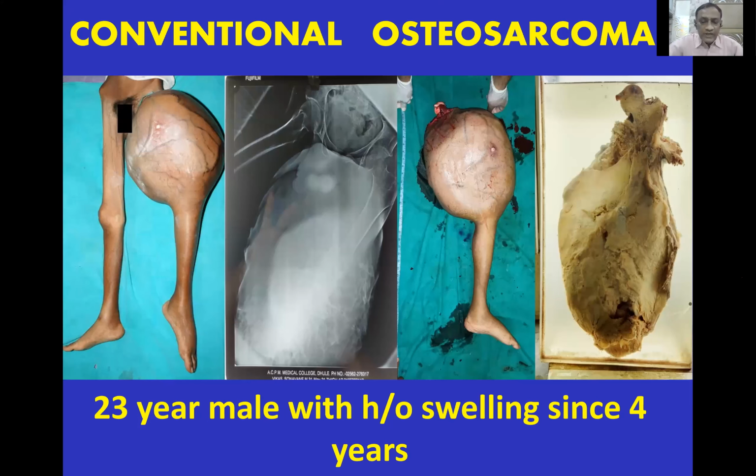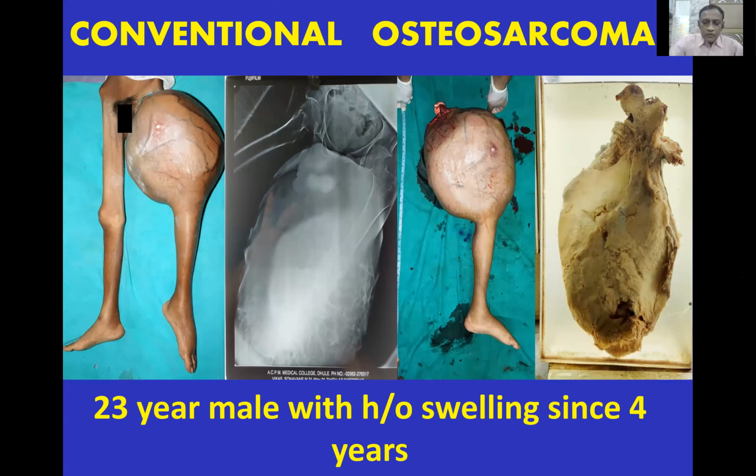Our management was very kind and we decided to treat this as free of cost. So preoperative CT abdomen did not reveal any metastasis. HRCT showed micrometastasis. So we decided to go for the disarticulation of the hip joint, which was performed by myself.